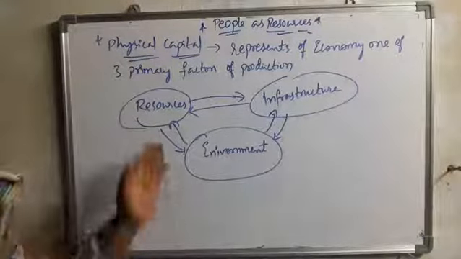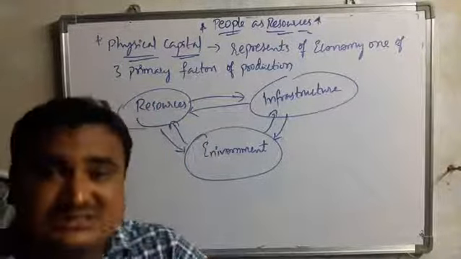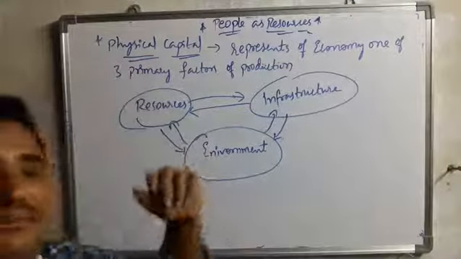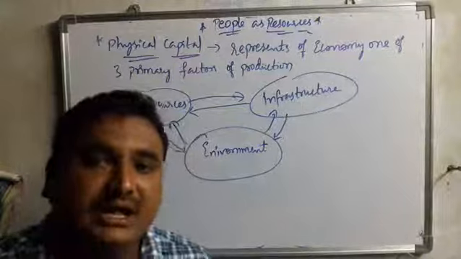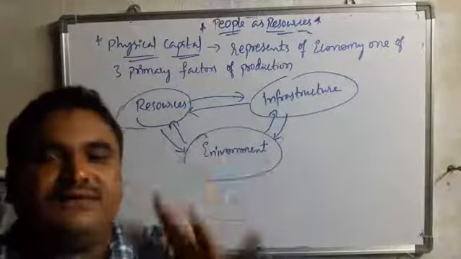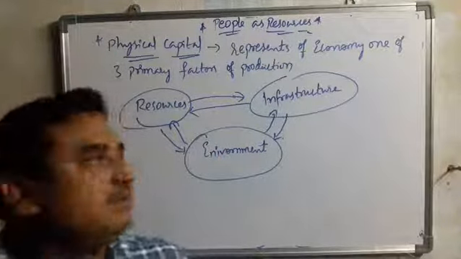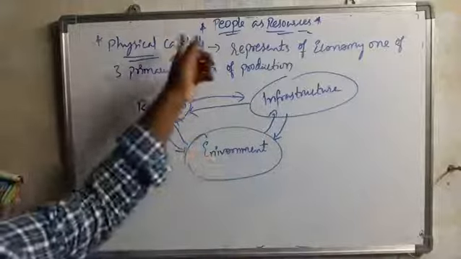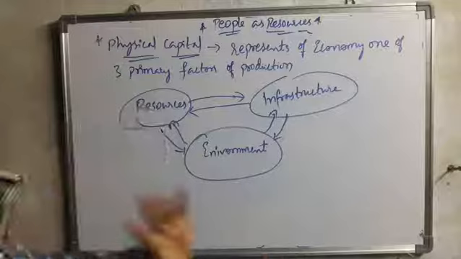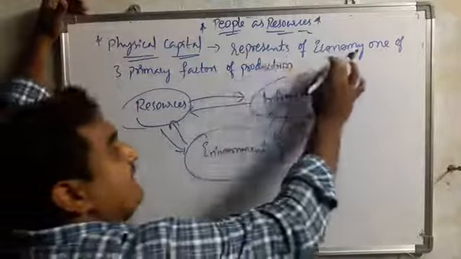So whatever resources are available, we have to use ourselves and at the same time use for the future generation without harming the environment. And at the same time infrastructure, by using technical infrastructure and modern machines for the growth, development and production of goods and services, this physical capital will help us in growing the human as a resource. So these are important. That's why it represents the economy.